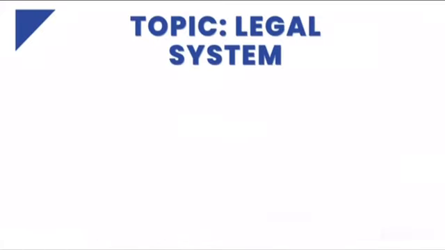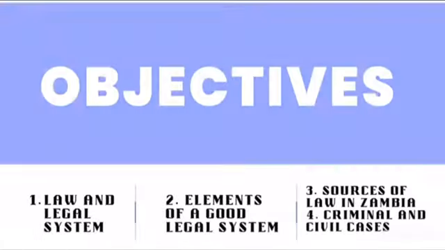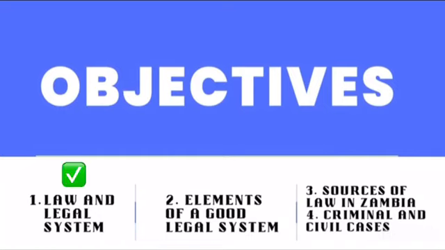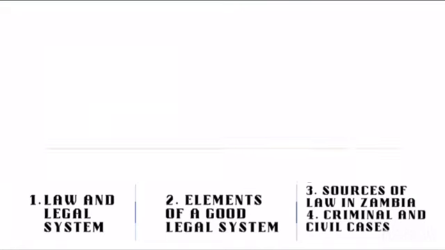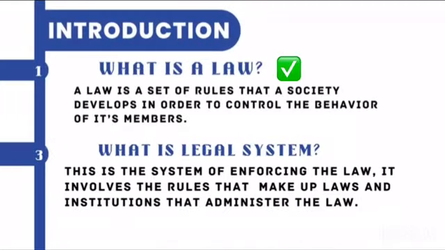Under this topic, we are going to look at the following. One, we'll define what law is and the legal system. Apart from that, we'll look at the elements of a good legal system, sources of law in Zambia, and criminal and civil cases. So we are going to look at four things in this video. So what is law?